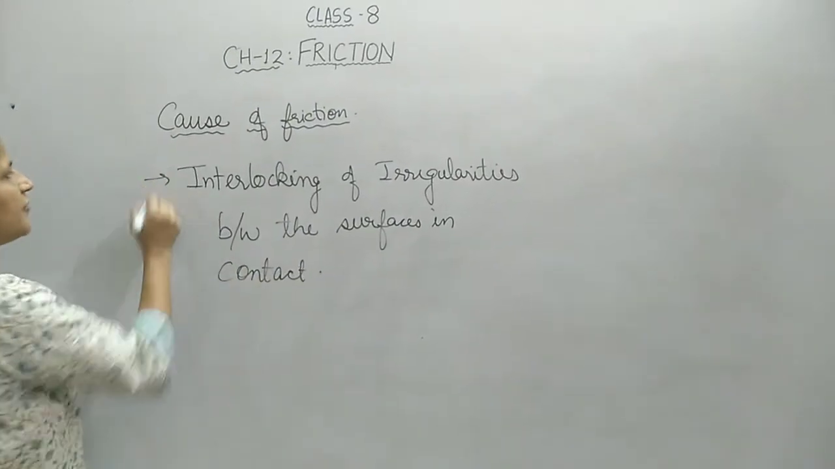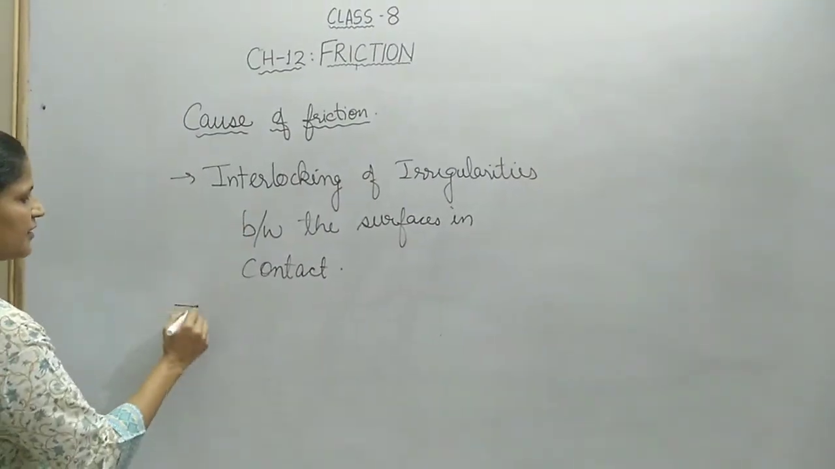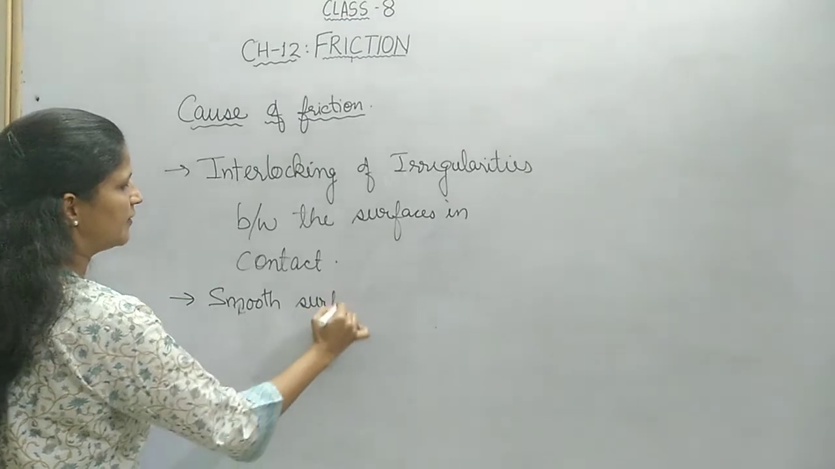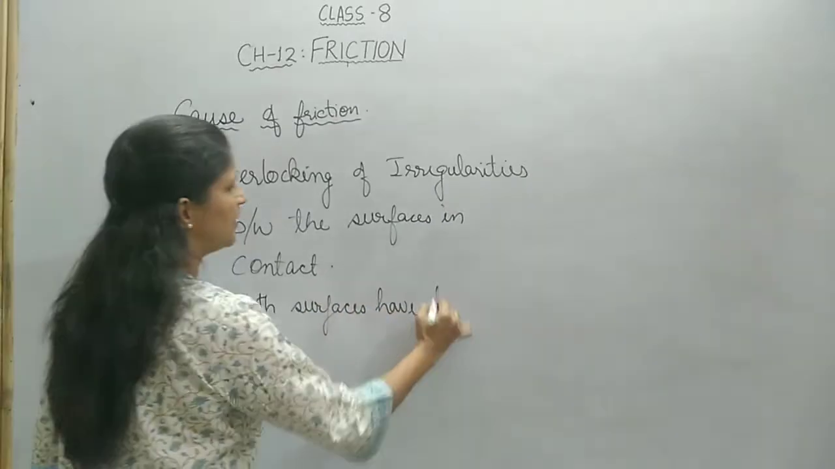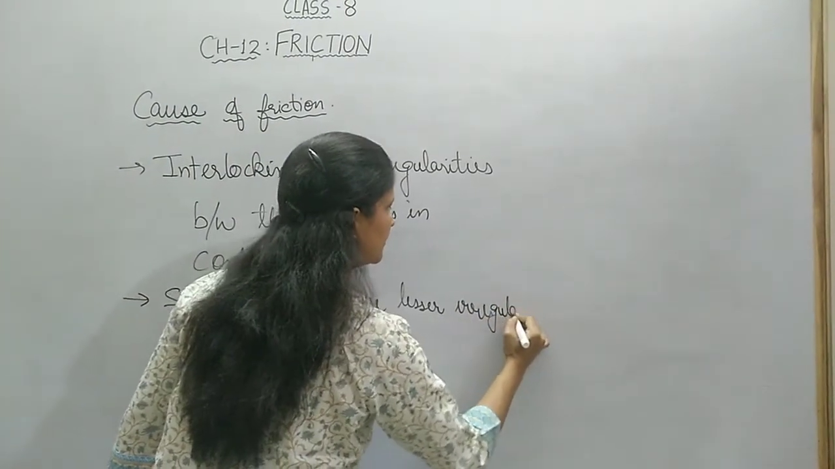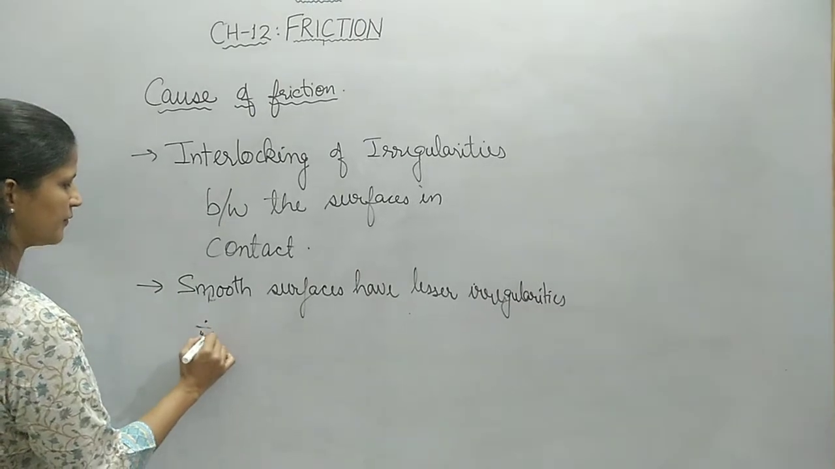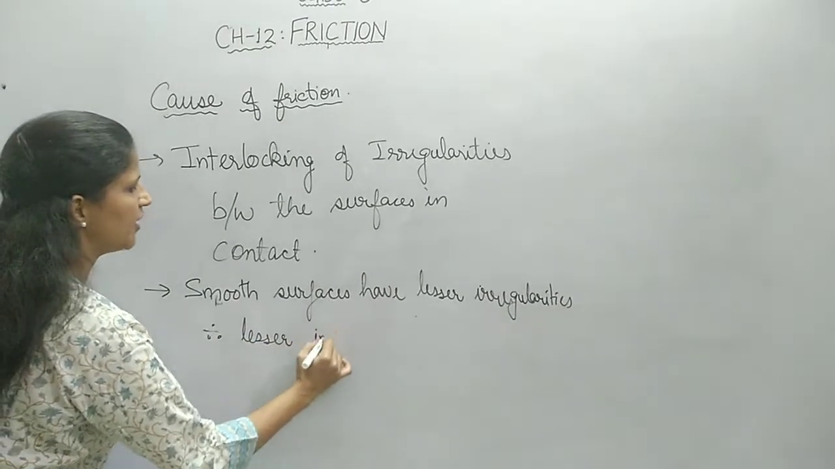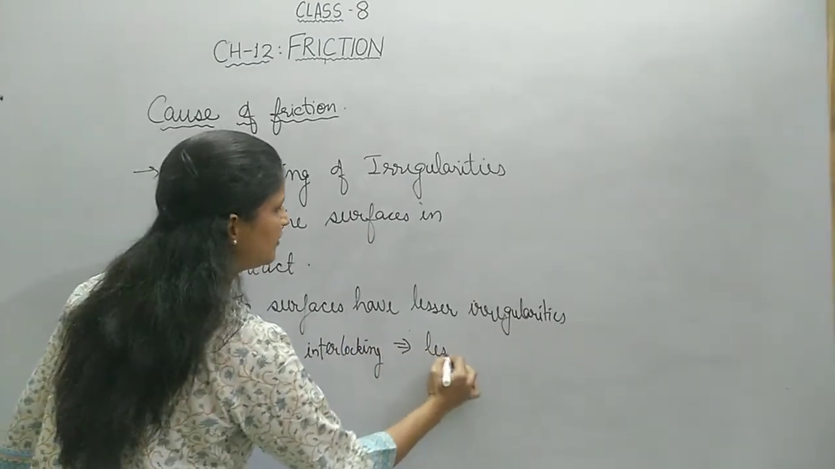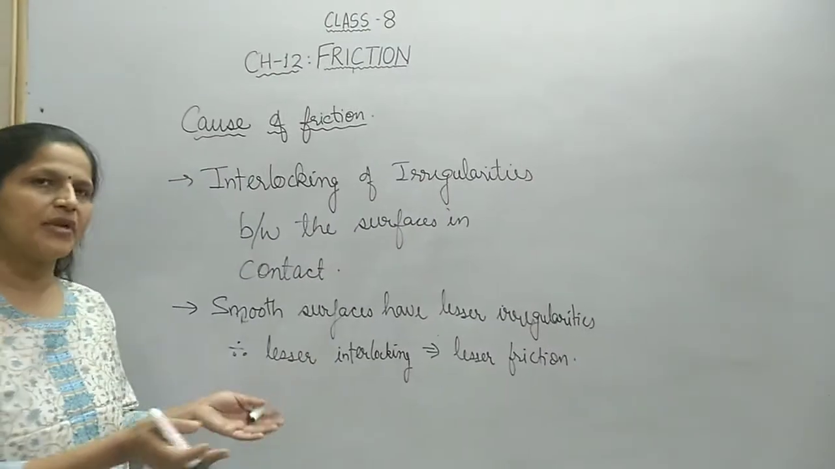पहली चीज हमने देखी कि फ्रिक्शन क्यों हो रहा है, बिकॉज ऑफ इंटरलॉकिंग. दूसरी बात हमने ये देखी कि स्मूथ सरफेसेस have lesser irregularities and therefore lesser interlocking, due to which lesser friction or lesser opposition is offered between the surfaces.